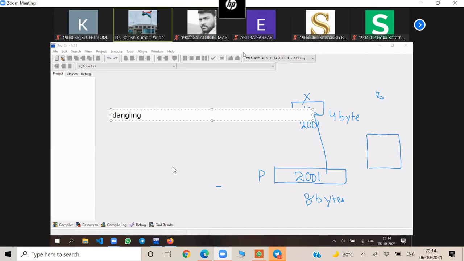Sir, what is a dangling pointer? Uninitialized pointer, I guess. Uninitialized pointers are known as wild pointers. Okay, so pointers left after the object has been deleted. Let me give an example here.